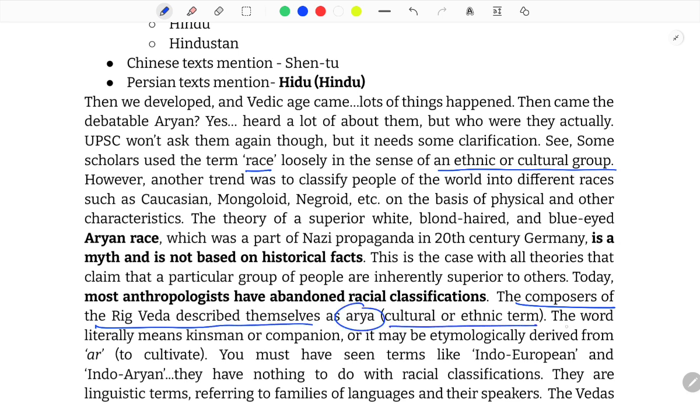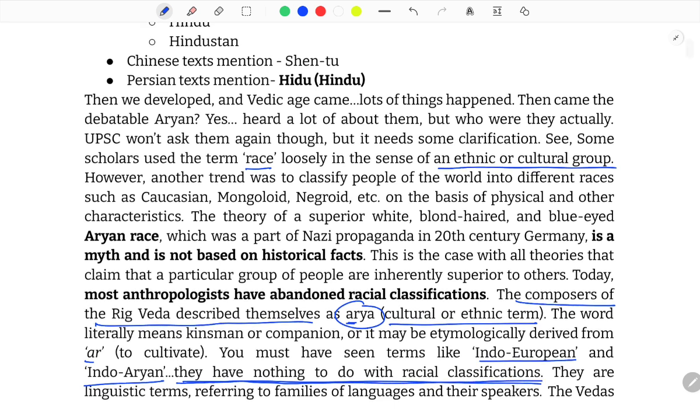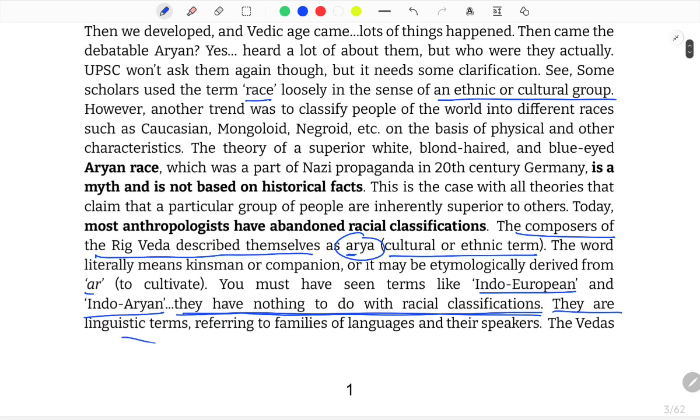Cultural or ethnic term. The word literally means kinsman or companion, or it may be etymologically derived from Ar, which means to cultivate. Aryans, Ar. You must have seen terms like Indo-European and Indo-Aryan. They have nothing to do with racial classifications. And let me repeat this, they have nothing to do with racial classifications. They are linguistic terms, referring to families of languages and their speakers.